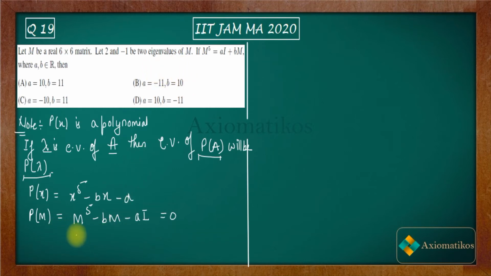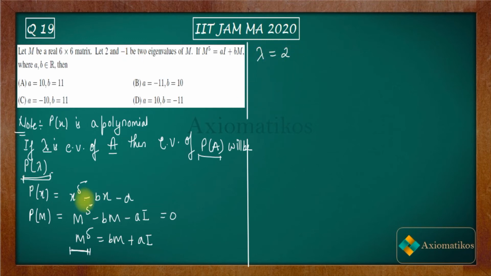Now from this equation we can write M to the power 5 equals bM plus aI. So according to the note, what will be the eigenvalue for this polynomial P(M)? The eigenvalue will be P(lambda). Let us consider the case when lambda is 2.